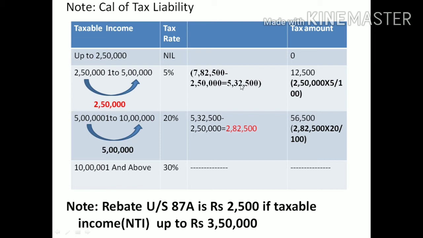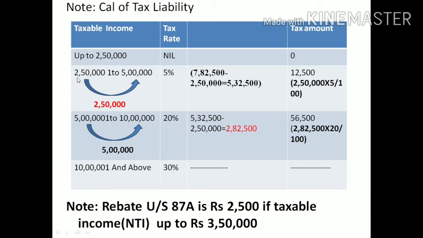We had income of 7,82,500, but we get an exemption of 2,50,000, and the remaining is 5,32,500. Can we take the entire 5,32,500 for this slab? No, it's not possible.